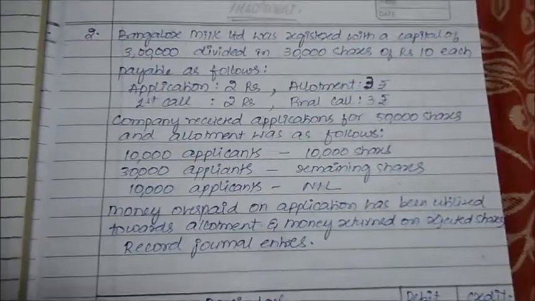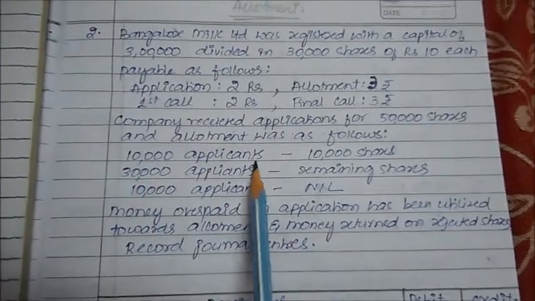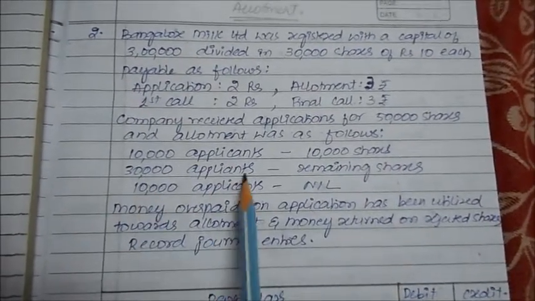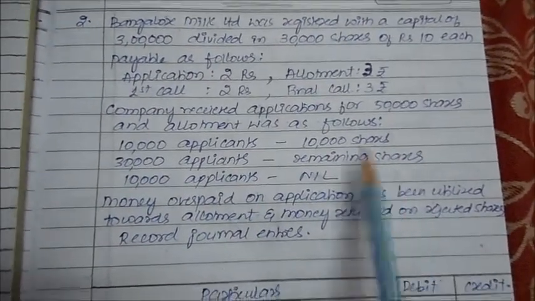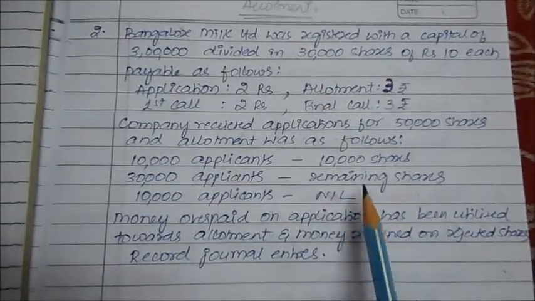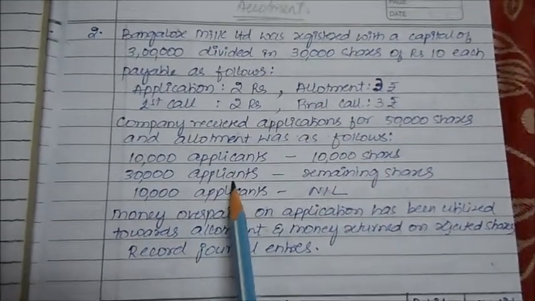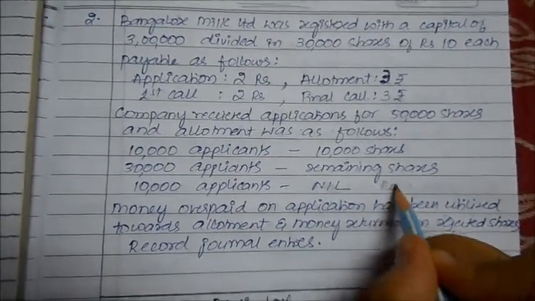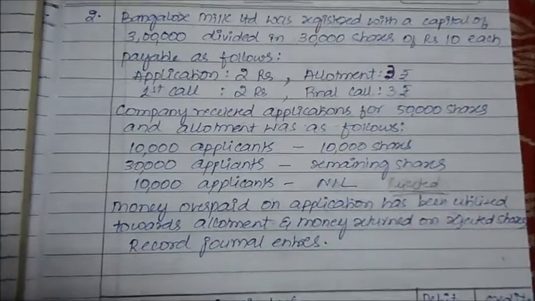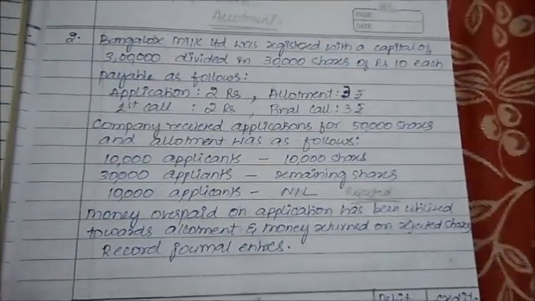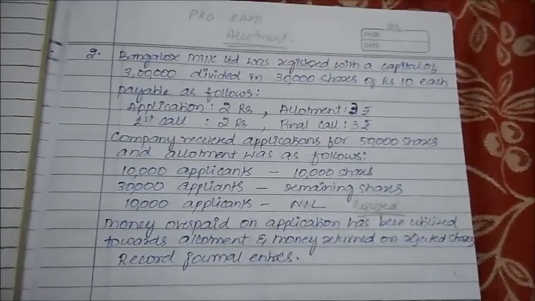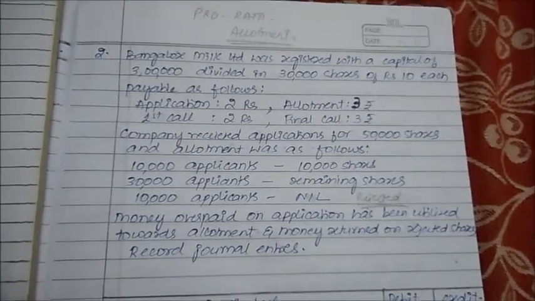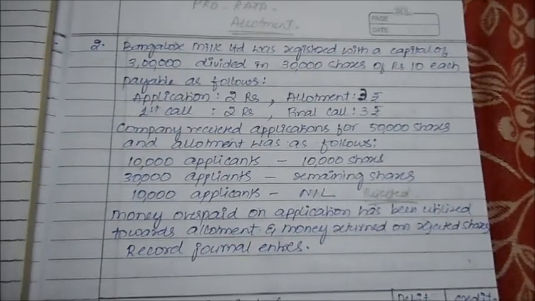So what did the company say? On the first 10,000 applicants, all 10,000 will get the shares. The next 30,000 applications will get the remaining shares. That is, the remaining 20,000 will get distributed among 30,000 applicants, and 10,000 applicants will not get any shares. That means their applications will get rejected and their application money will be returned. So the money that is overpaid on application has to be utilized towards allotment, and money on rejected shares is returned. Record the journal entries.